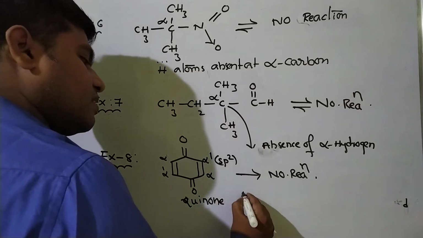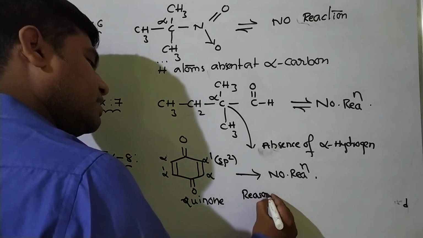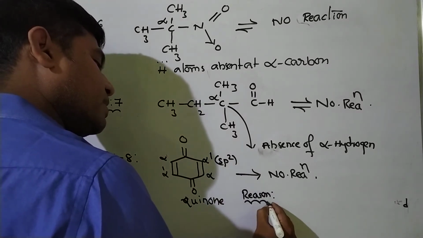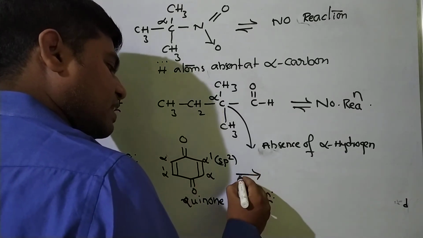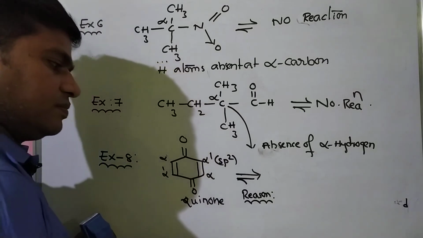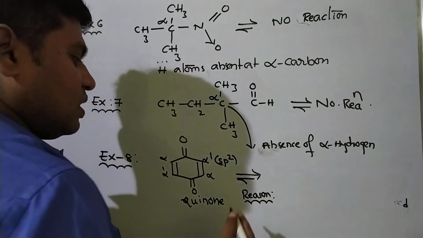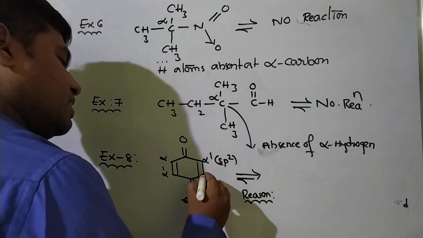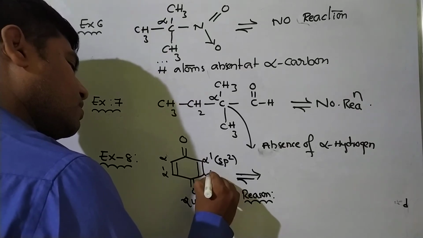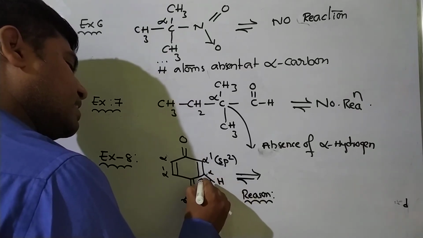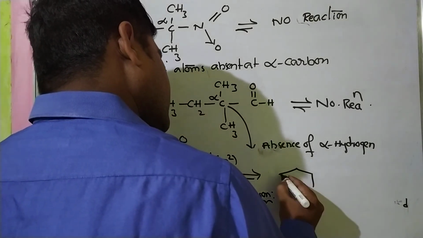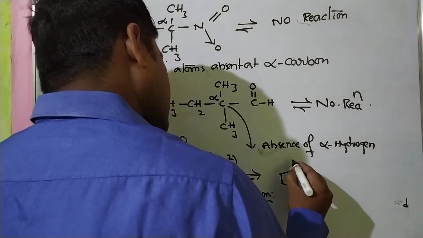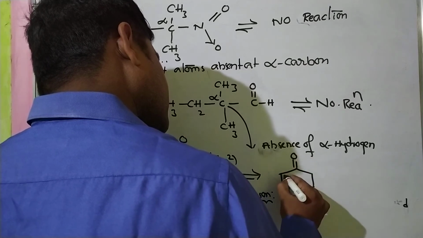Now the reason why this molecule is unable to give tautomerism. Suppose it will undergo tautomerism. Let me think like that. Suppose this is the hydrogen. Now it migrates like this. Now we will get a compound like this.